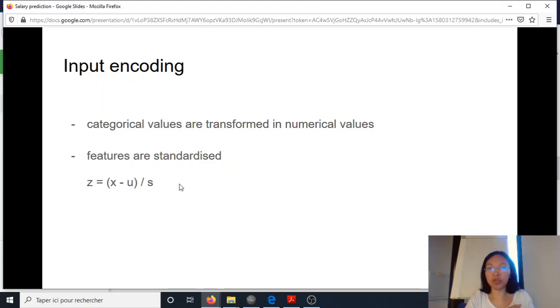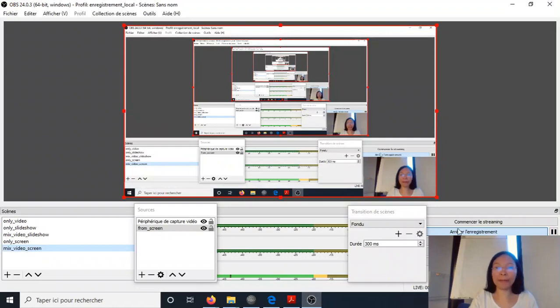Okay, so to summarize, we made the choice to keep the missing value. We are aware of the fact that we have an imbalanced target class, and we encoded our features between 0 and 1 and standardized them. Now we are ready for the next step.